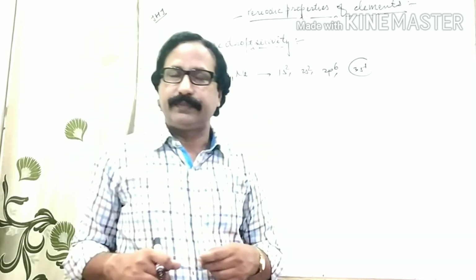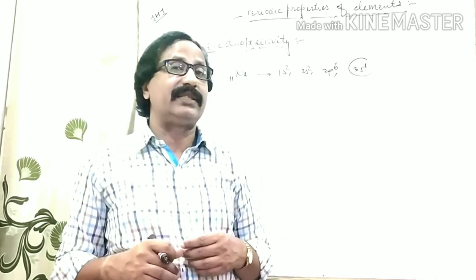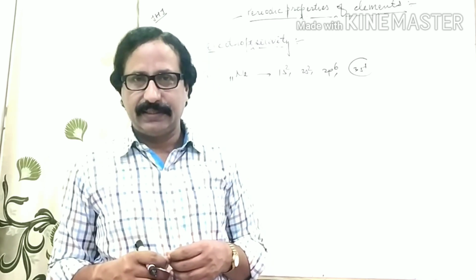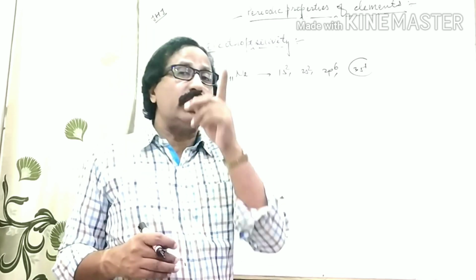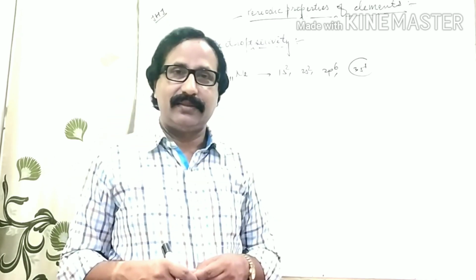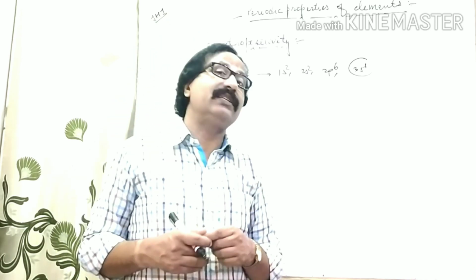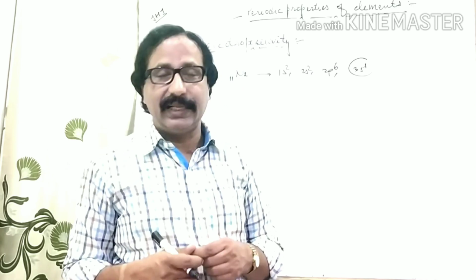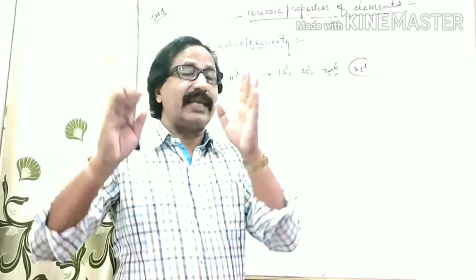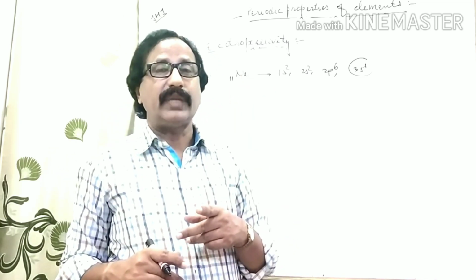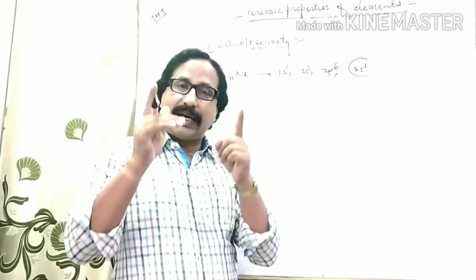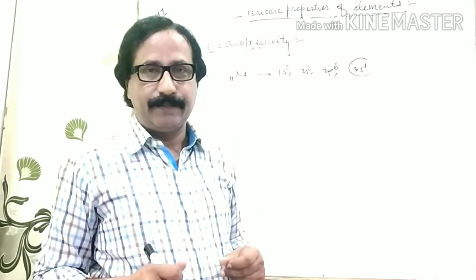One thing more, electropositivity is directly proportional to metallic character. It means those elements which have electropositive nature are definitely considered metals, because all the metals have electropositive character, meaning metals have electron losing tendency.